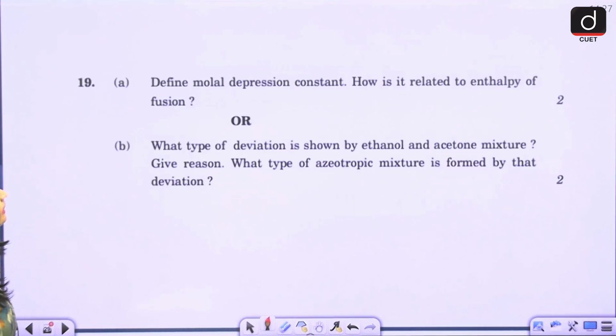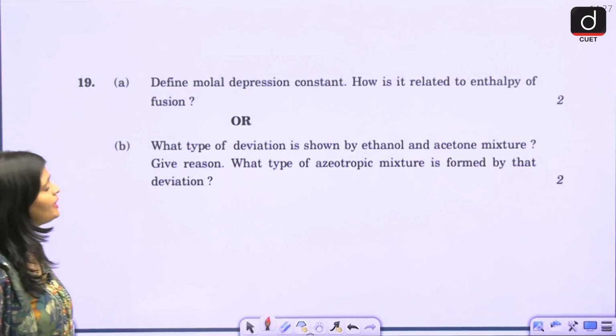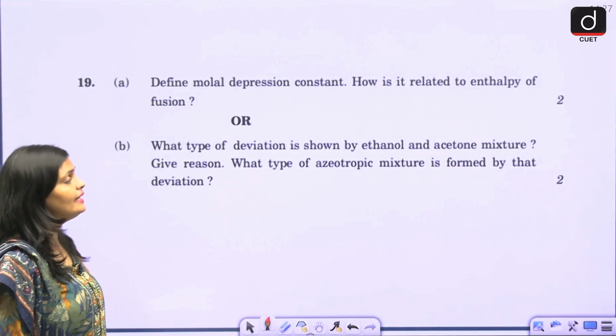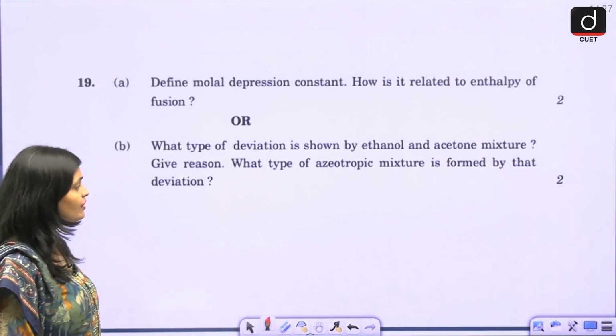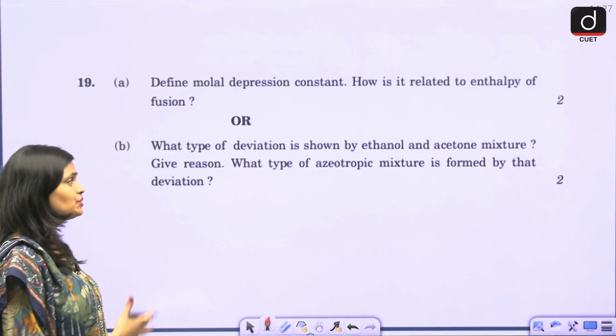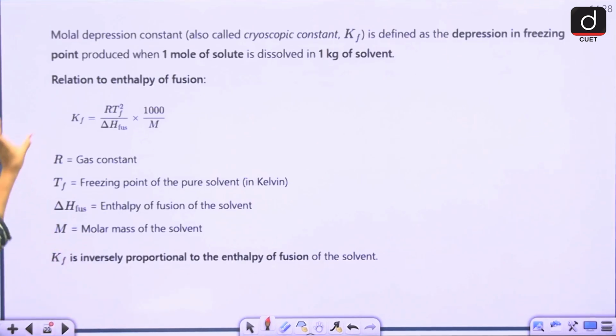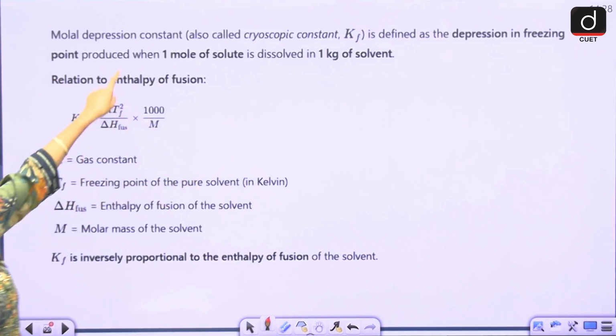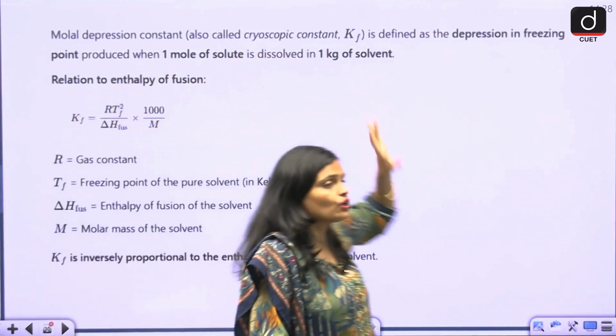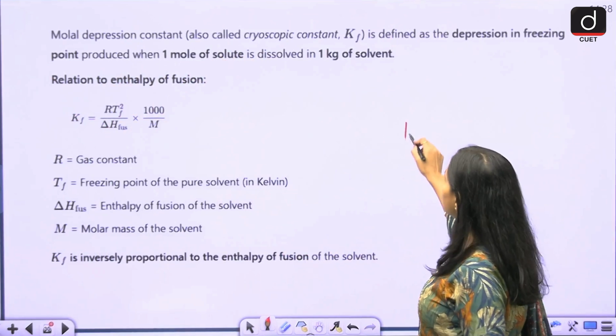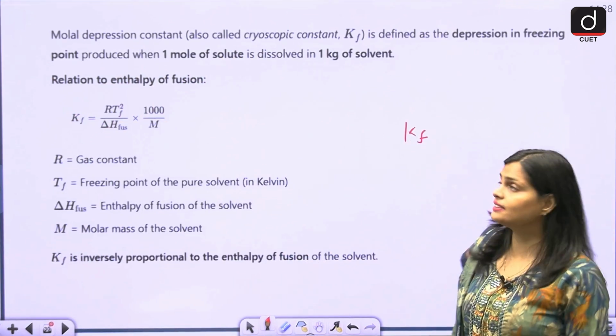Then question number 19: define molar depression constant, and how it is related to enthalpy of fusion. Part B, either you do this or you have to answer what type of deviation is shown by ethanol and acetone mixture, giving reason, and what type of azeotropic mixture is formed by that deviation. So what is molar depression constant? It is also called the cryoscopic constant, Kf.